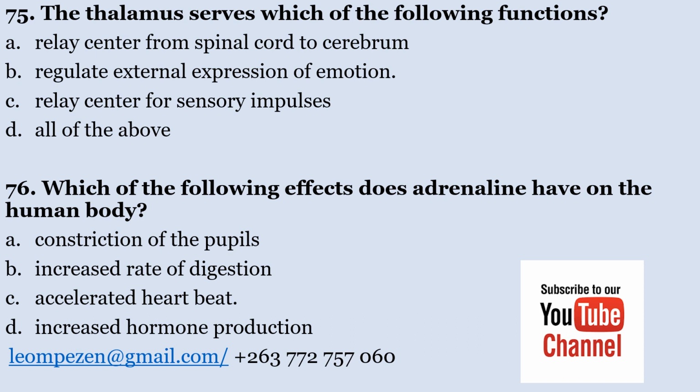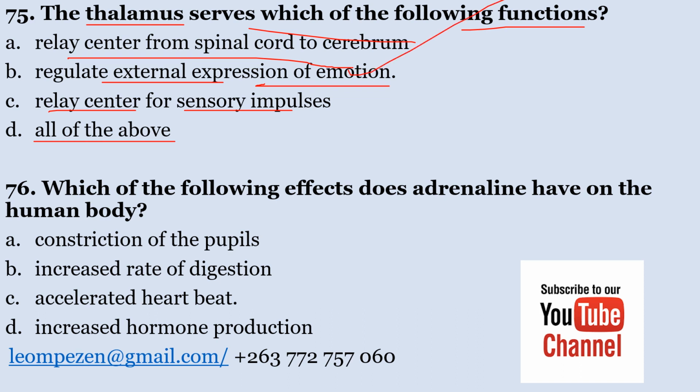Number 75. The thalamus serves which of the following functions? A. Relay center from the spinal cord to cerebellum. B. Regulates external expression of emotion. C. Relay center for sensory impulses. And D. All of the above. The correct answer here is B. It regulates external expression of emotion.